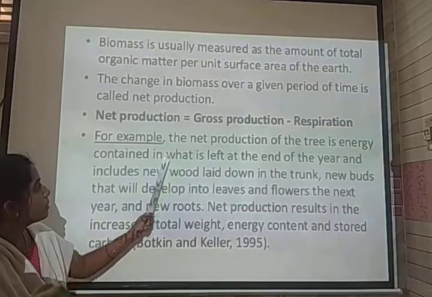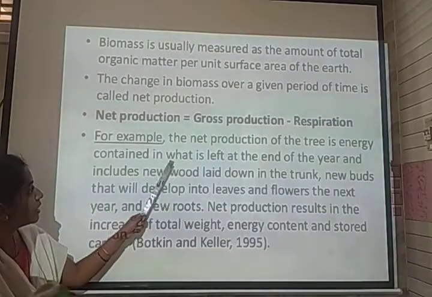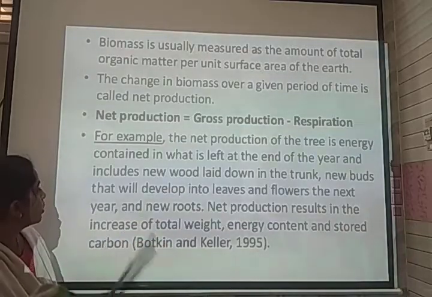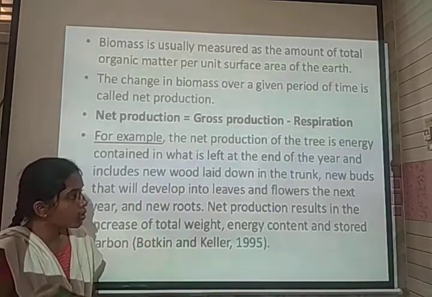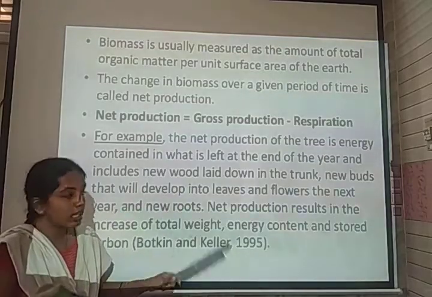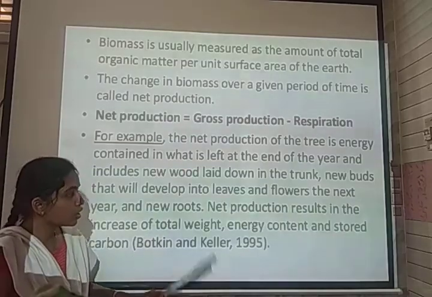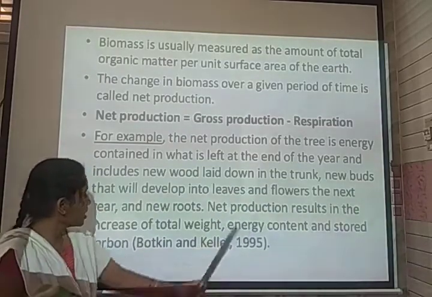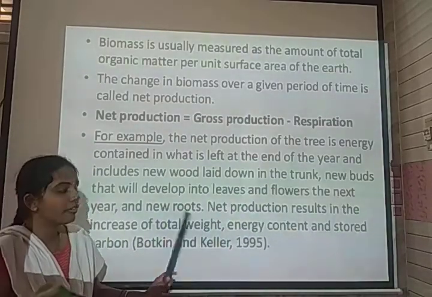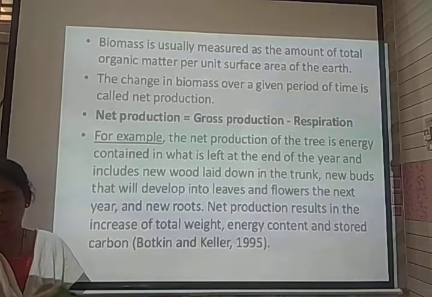So here, for example, the net production of a tree is the energy contained in what is left at the end of the year. That includes new wood in the form of trunk and new buds, which will develop into leaves and even flowers next year. Net production results in the increase of total weight, energy content and the stored carbon composition.